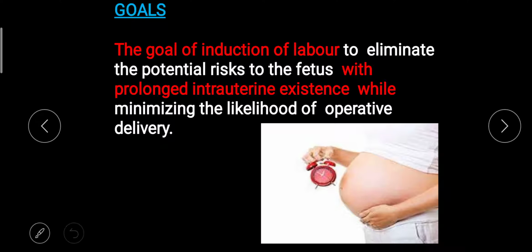Next is goals of induction of labor. The goal of induction of labor is to eliminate the potential risk to the fetus with prolonged intrauterine existence while minimizing the likelihood of operative delivery. So we are going to reduce the risk in the fetus as well as in the mother with the help of induction of labor. This is our goal.